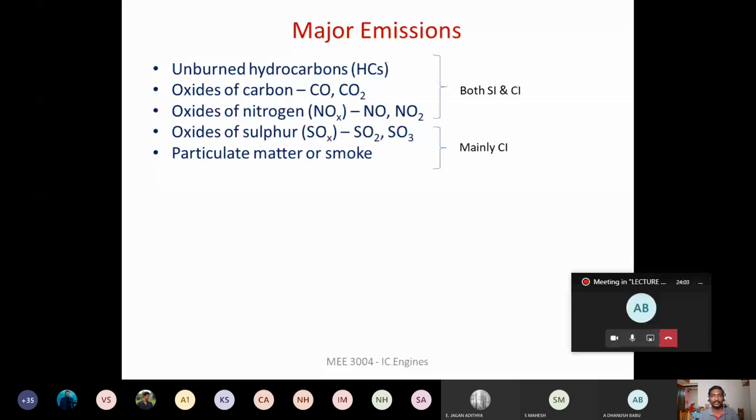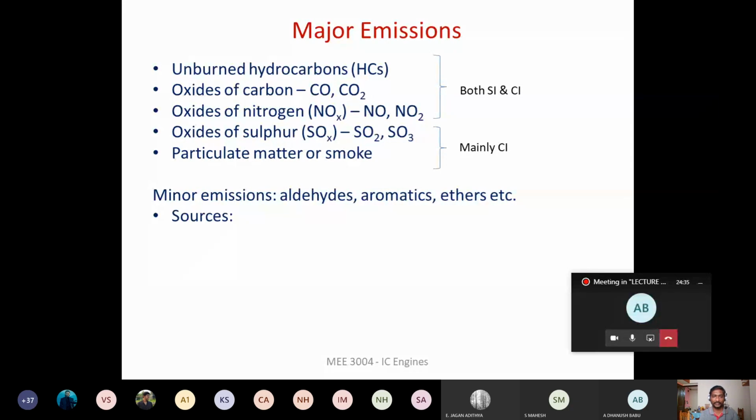So all these emissions we call as major emissions. So this unburned hydrocarbon, then carbon monoxide and carbon dioxide, and NOx, SOx, particulate matter. So all these five we call as major emissions. Okay. Apart from this, we have minor emissions also. Some of the minor emissions are like the aldehydes and aromatic compounds and ethers that are coming out through the exhaust gas. So these we call as minor emissions.